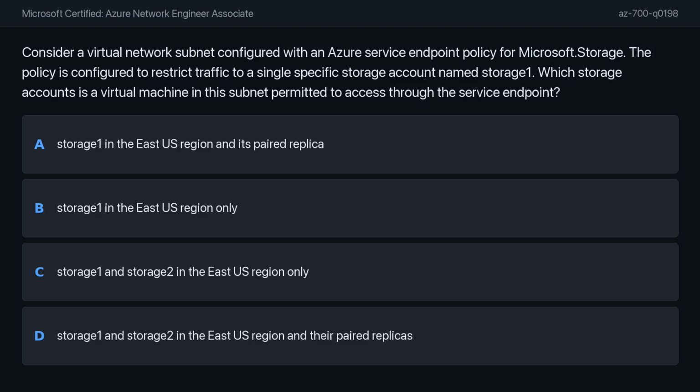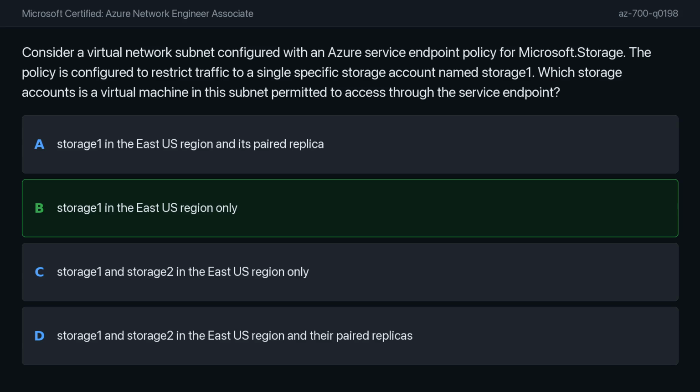To understand this, consider how Azure Service Endpoint policies function as a granular control mechanism. They act as a filter on egress traffic, specifically limiting the scope of which service resources a subnet can reach. The core concept here revolves around how these policies define access boundaries for traffic heading from your virtual network toward Azure services, ensuring that communication is permitted only to authorized endpoints.